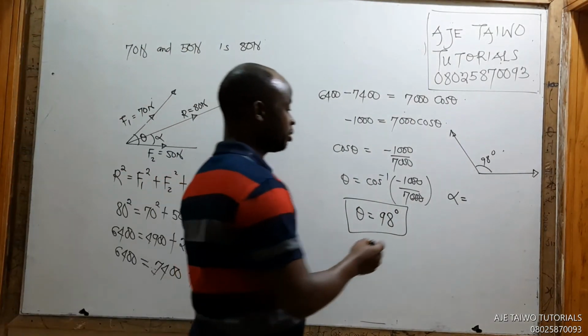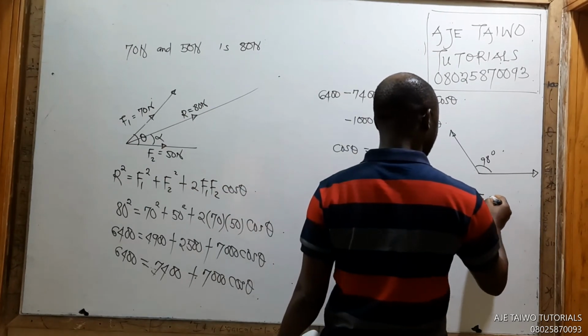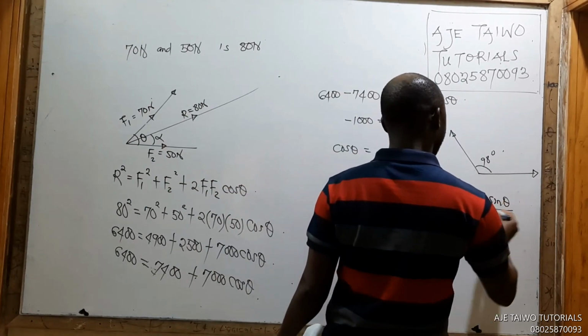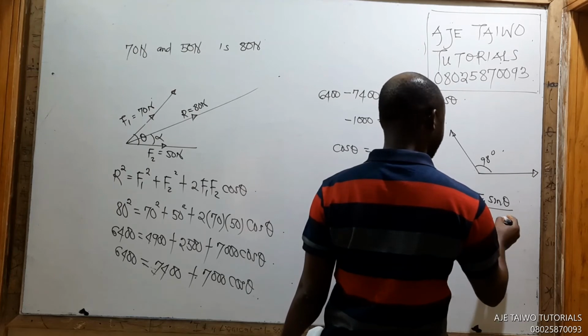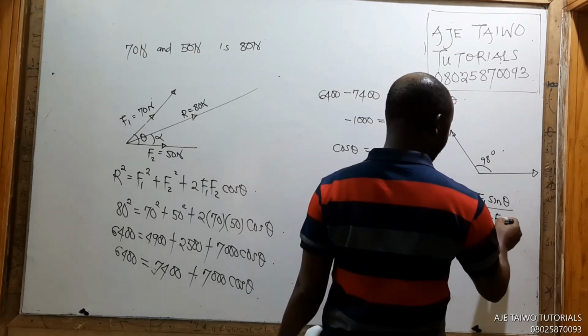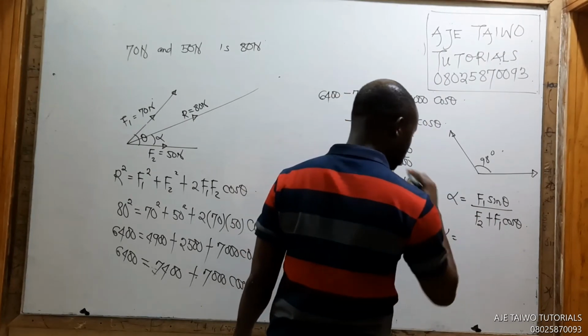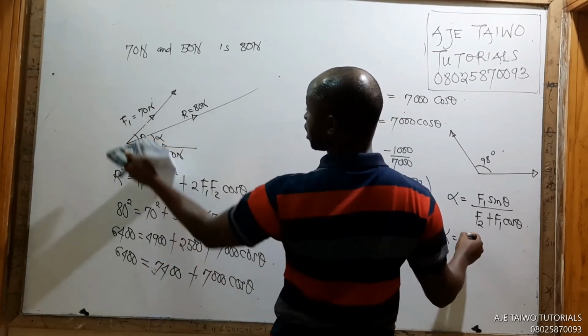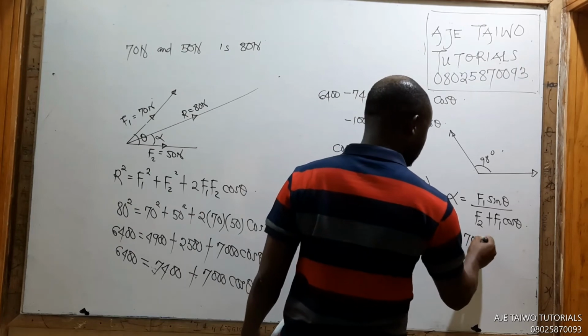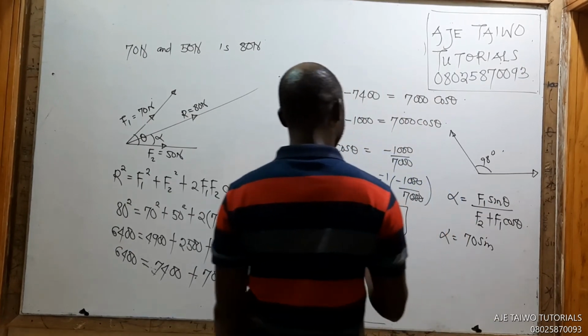That will be tan alpha equals F1 sine theta all over F2 plus F1 cos theta. We know what theta is. F1 is 70, so 70 sine theta, theta is 98.